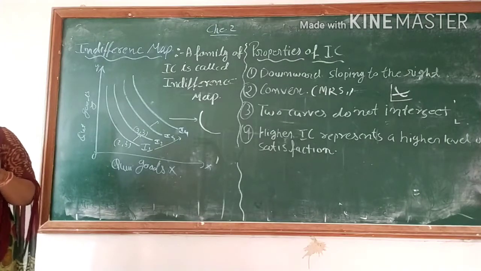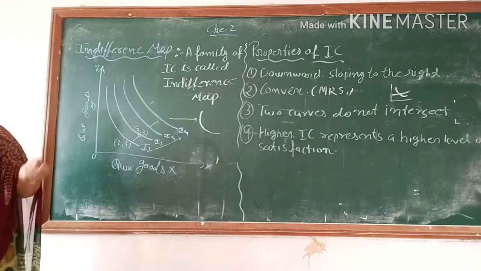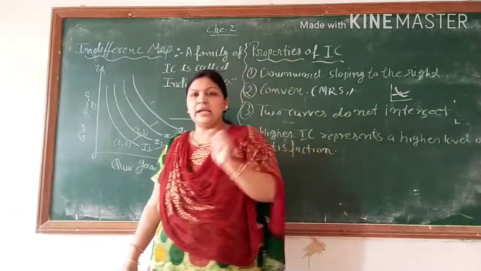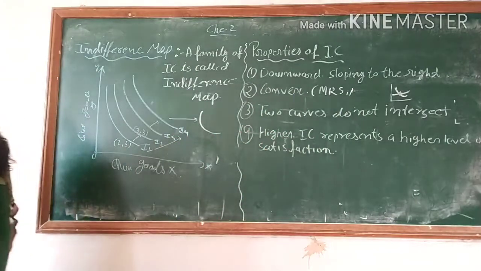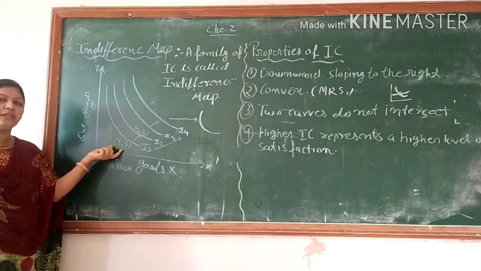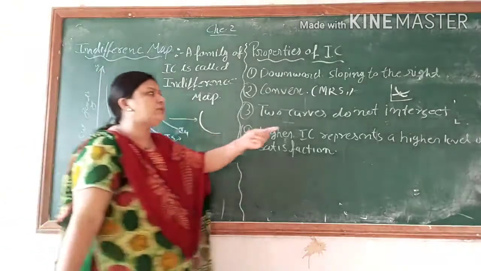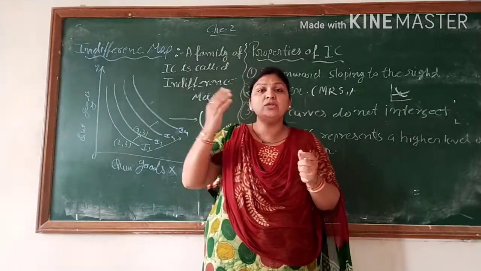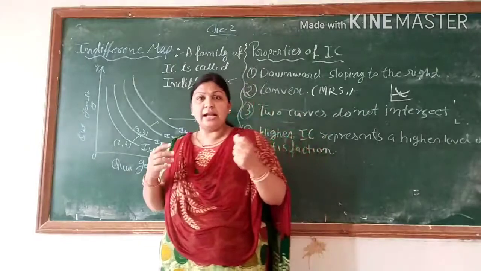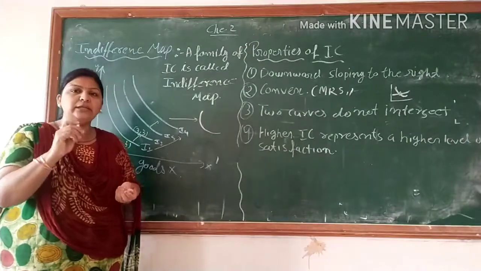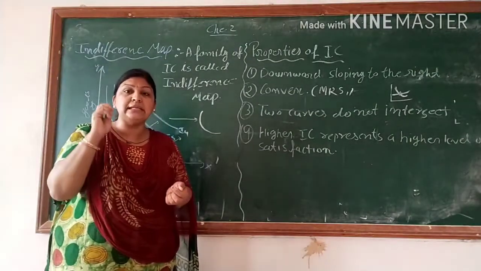If they intersect, say at point B, suppose we call this the B point. Fine. Suppose they intersect at the point B, then we get a contradictory result in terms of the preference ranking. This is based on the ranking of how much preference we are giving to what. So if they intersect here, that is a contradictory result and we will be confused whether to buy X goods or Y goods. So again the difficulty arises in the consumer's mind: suppose they intersect, it means that is the equilibrium point.